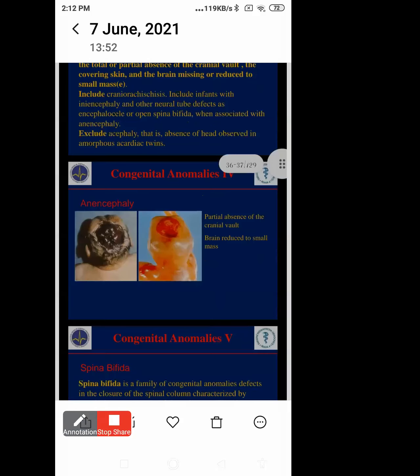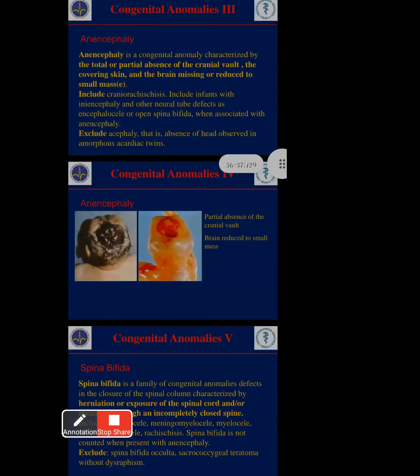Next, spina bifida. Spina bifida is a family of congenital anomalies, a defect in the closure of the spinal column. Whenever the spinal column does not close properly, spina bifida occurs.